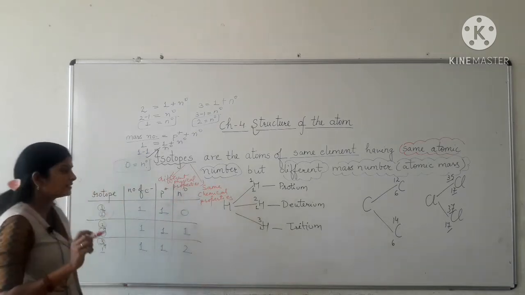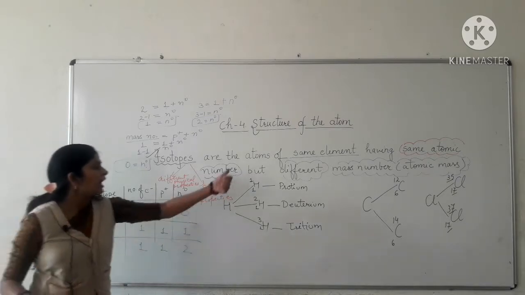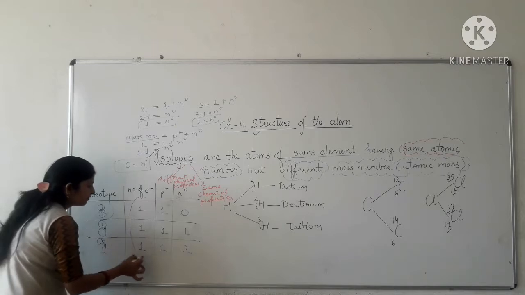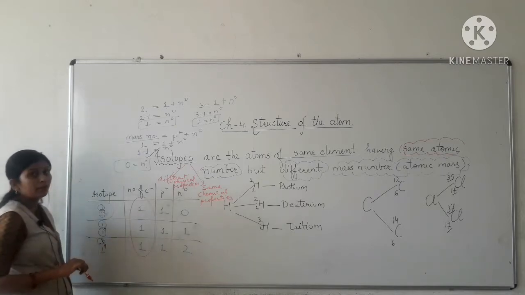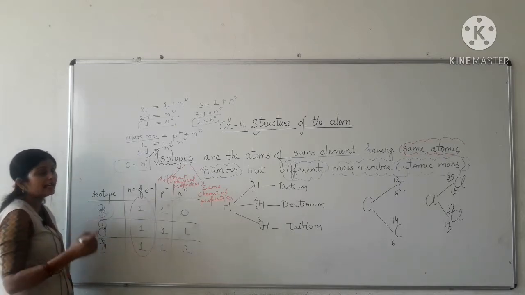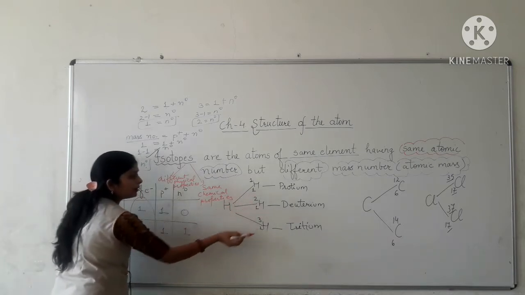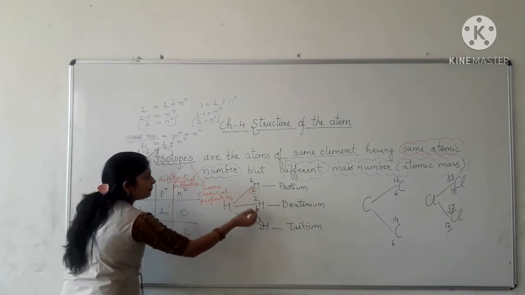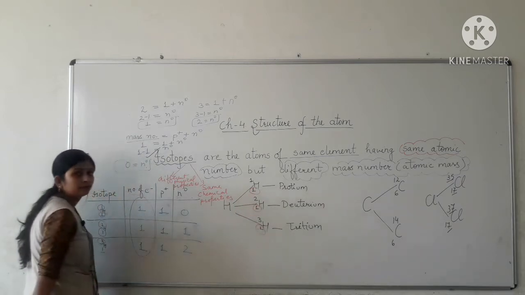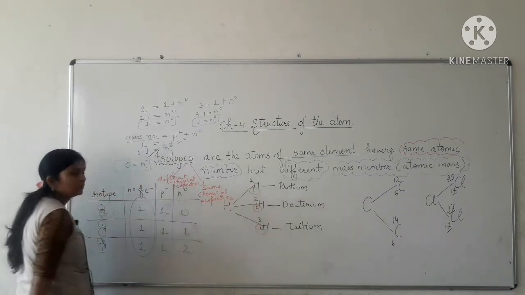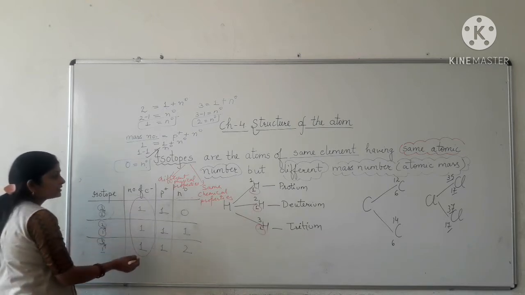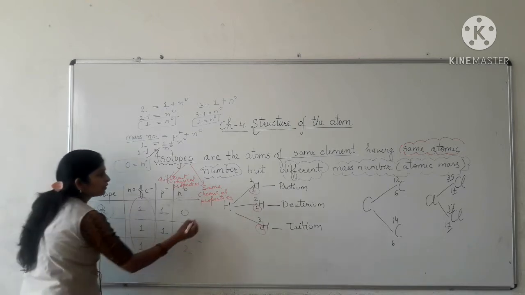How's that? See, because isotopes of an element have the same number of electrons as they have the same atomic number, like here 1, 1, 1. So if they have the same atomic number, then they have the same number of electrons.